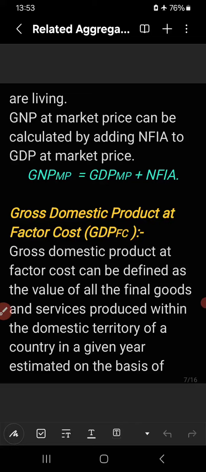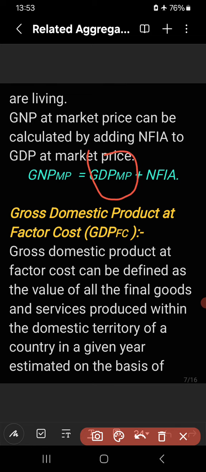So, when we add NFIA to GDP-MP, we get GNP-MP. Remember this. If domestic product is given and national product is asked, just add NFIA to get national product, right?